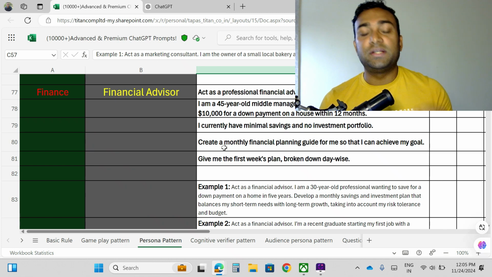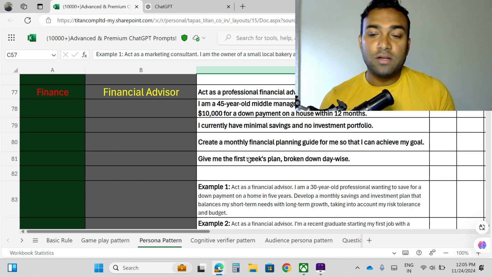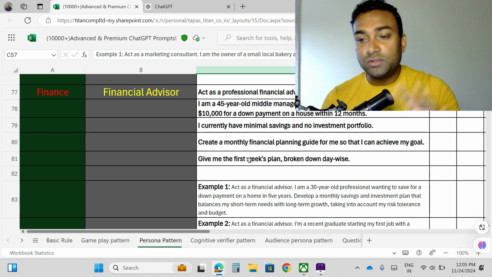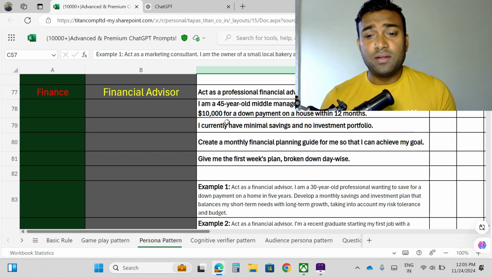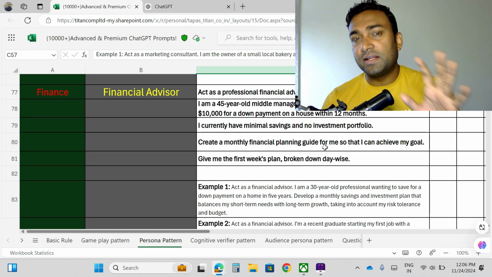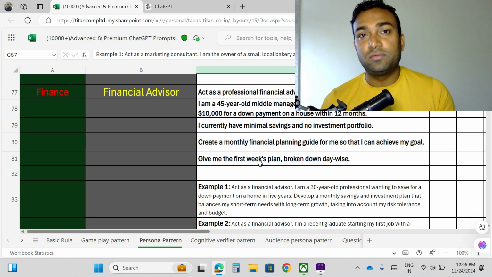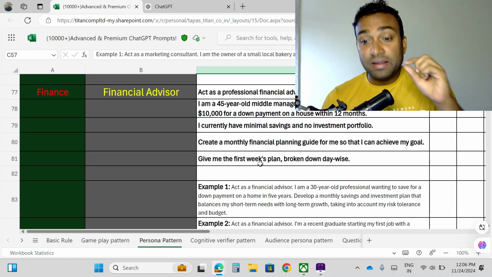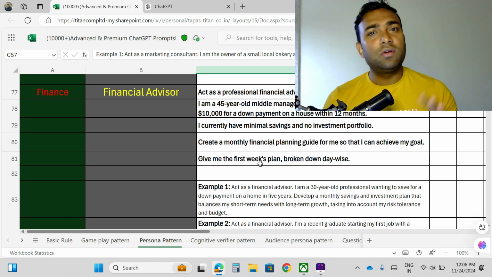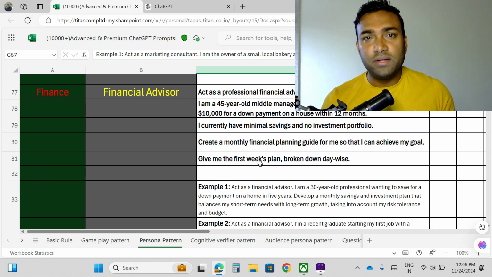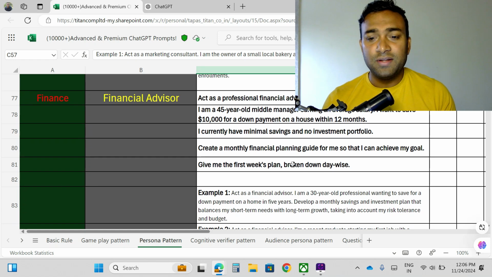Now I am giving a task to ChatGPT. That is the real expectation: create a monthly financial planning guide for me so that I can achieve my goal. So what is my goal? I want to save $10,000 for a down payment on a house within 12 months. So the time frame I have also mentioned. So that I can achieve my goal, you craft a plan for me. Give me the first week's plan. So what I need to do in the first week, you give me a plan, even break it down day wise. In your case it might be different. You can say give me the first month's plan and break it down day wise. Okay, so that way it will provide the answer.